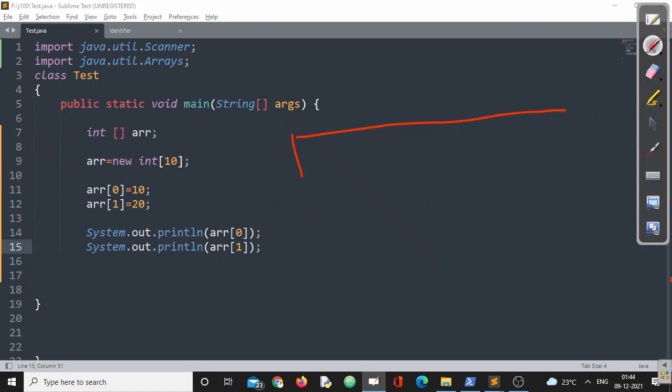I have declared 10 cells. Since these are objects, remember these are only created at runtime, not at compile time. 0, 1, 2, 3, 4, 5, 6, 7, 8 and one more cell 9, right?